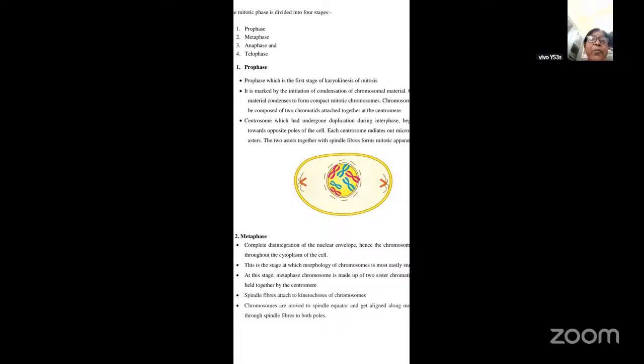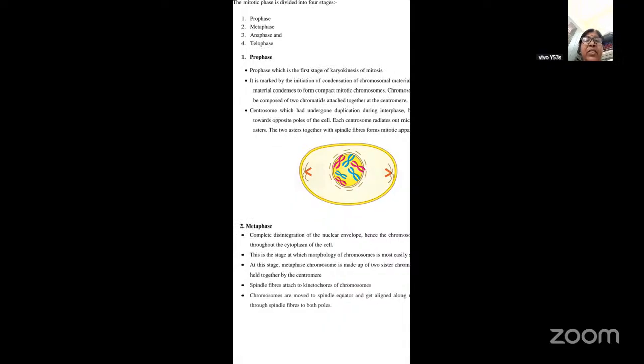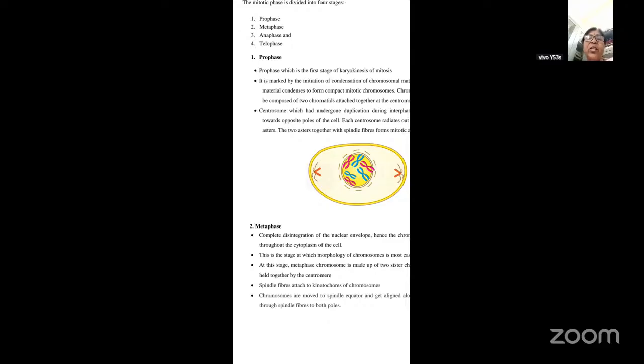Now coming to the metaphase. In metaphase, there is complete disintegration of the nuclear envelope. So here the nuclear envelope will totally get disintegrated. Hence, the chromosomes are spread throughout the cytoplasm of the cell. The nuclear membrane is totally disintegrated and the chromosomes are released. Once there is no nuclear membrane, the chromosomes get distributed throughout the cytoplasm of the cell.